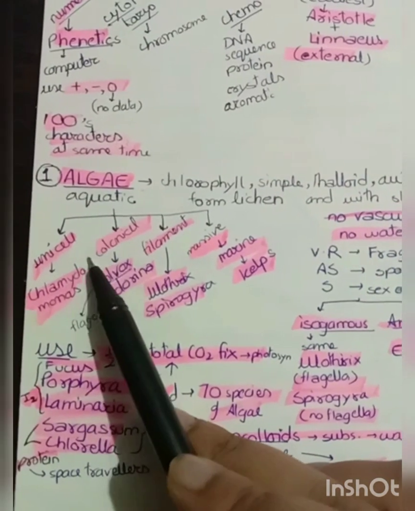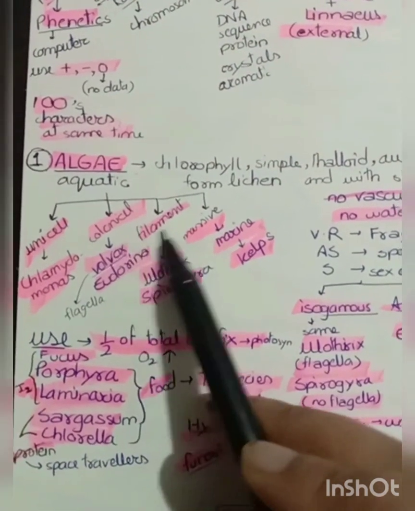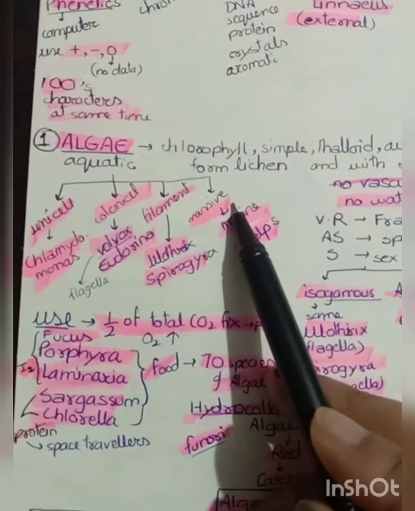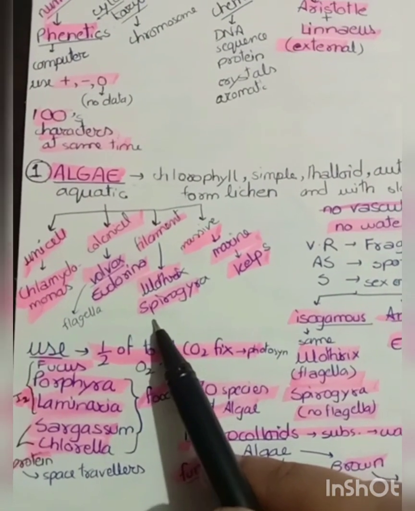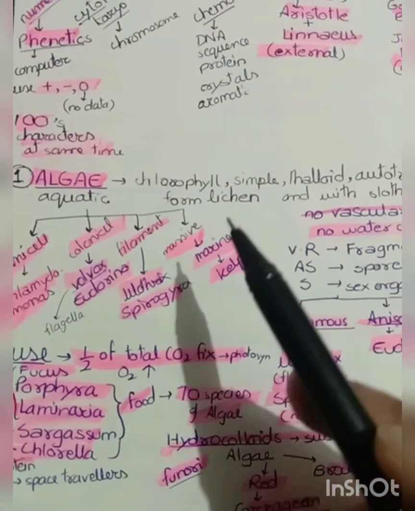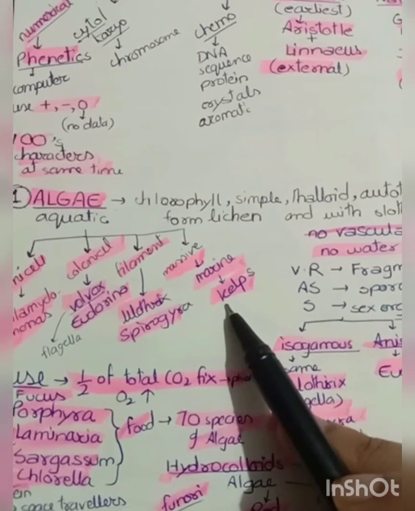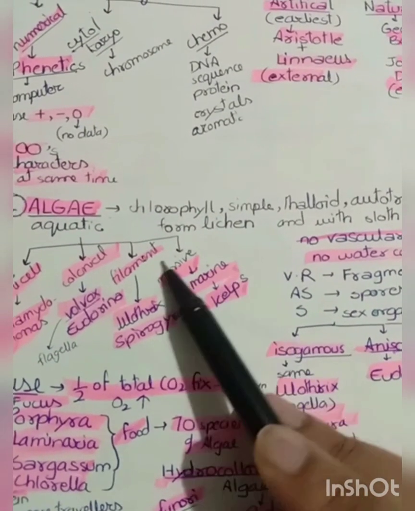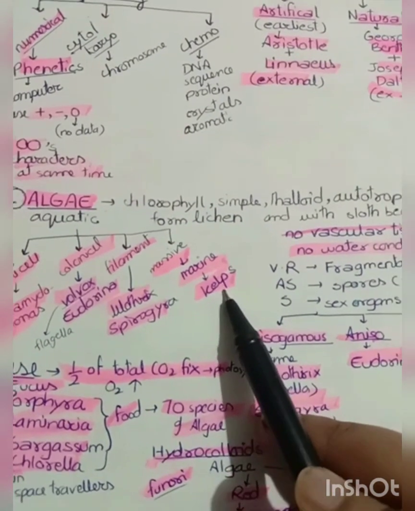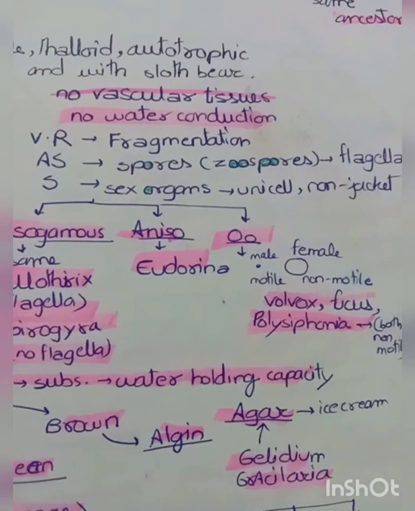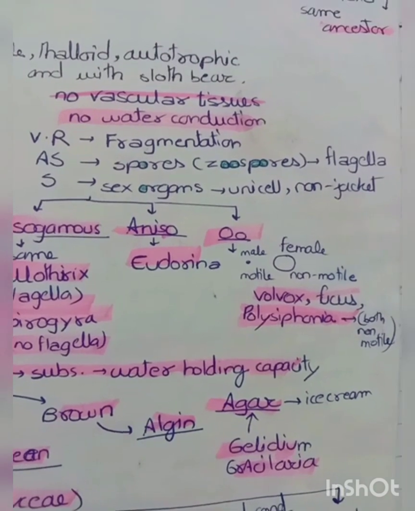Now, there are three types of algae. One is unicellular algae, that is Chlamydomonas. Colonial are Volvox and Eudorina. Filamentous are Ulothrix and Spirogyra. And the massive ones are found in marine, these are kelps. This is a very important one: kelps can grow up to 100 meters of height. All three kinds of reproduction are shown by the algae.